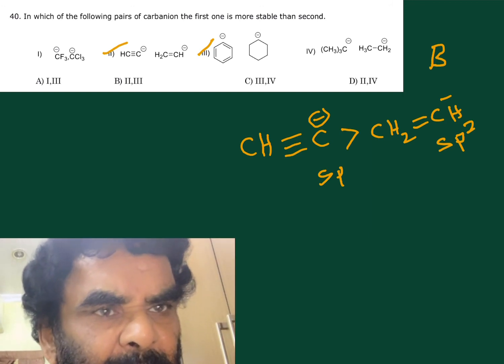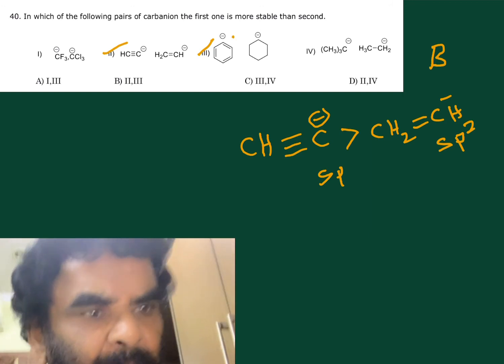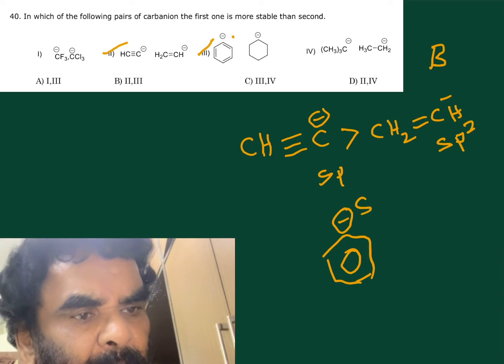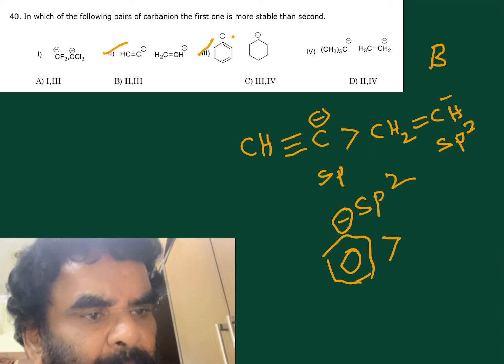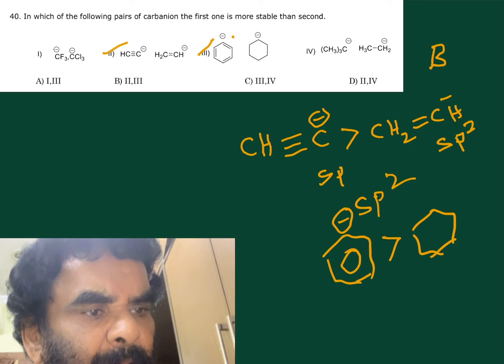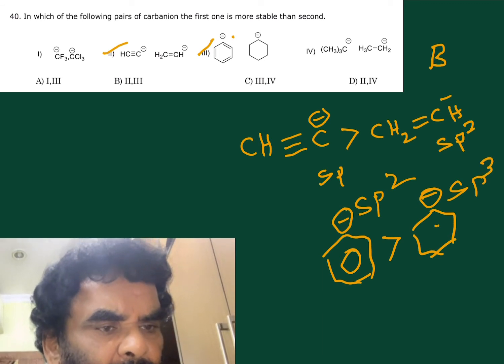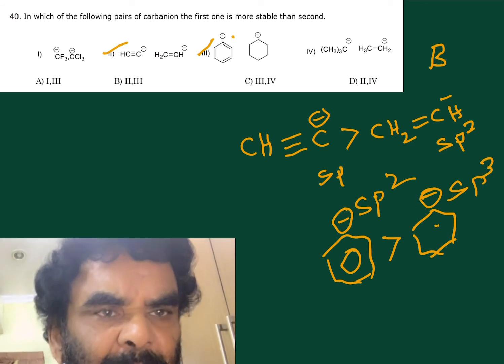And here sp2 carbon, benzene is sp2. Here the negative charge is on sp2 carbon, whereas this is negative charge on this sp3 carbon. It's more stable than this one. First one is more stable.